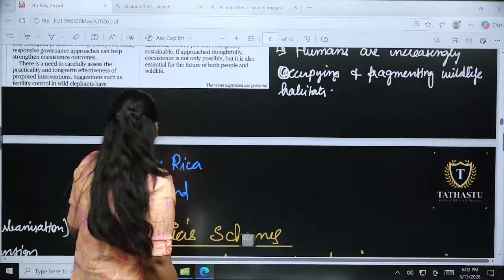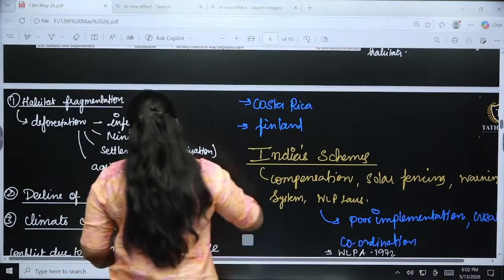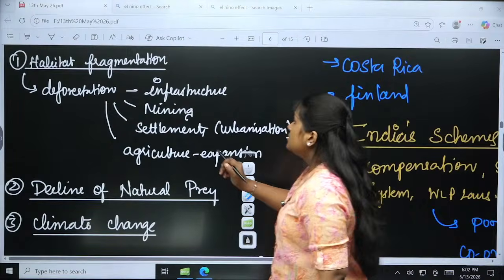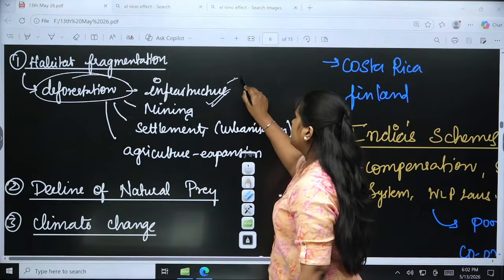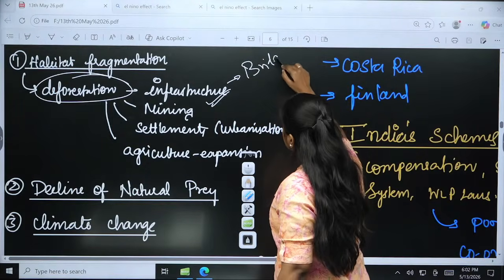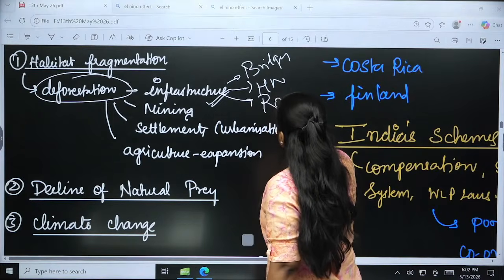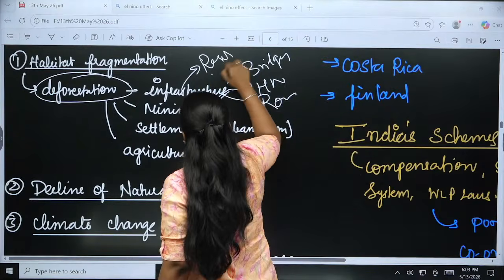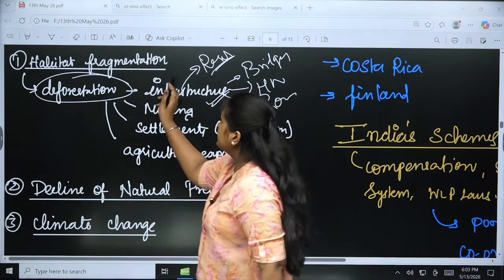This we have shown. So now we are going to see how the habitats are being fragmented for the wildlife. First one is deforestation for infrastructure, for bridges, highways, roads, sometimes resorts, all these infrastructure plans are resulting in deforestation.